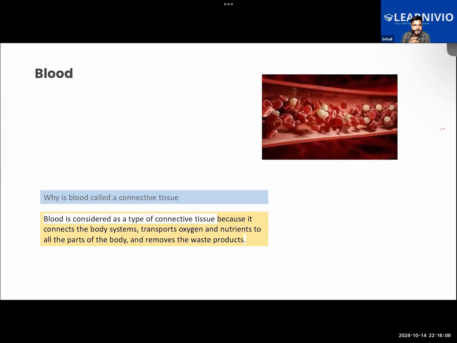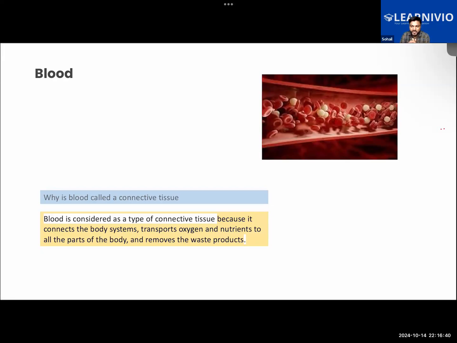Apart from that, waste material like urea has to be brought to the kidney. So the blood will be collecting the waste material from the different cells and parts of the body, and then bringing it to the heart and to the kidney respectively. Got this, everyone?